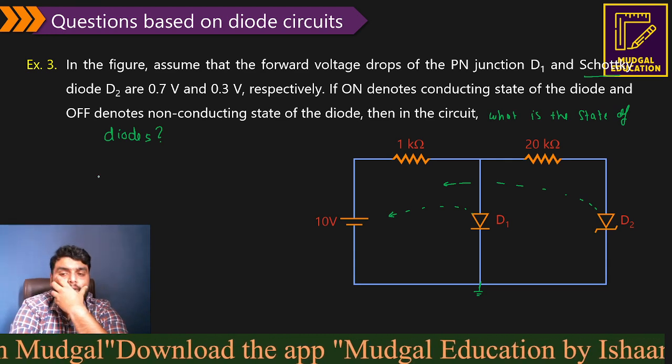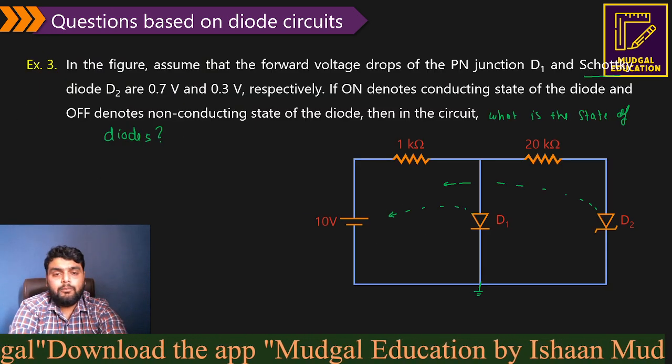Okay, so what we have here, let me check. We have a 1 kilo ohm.